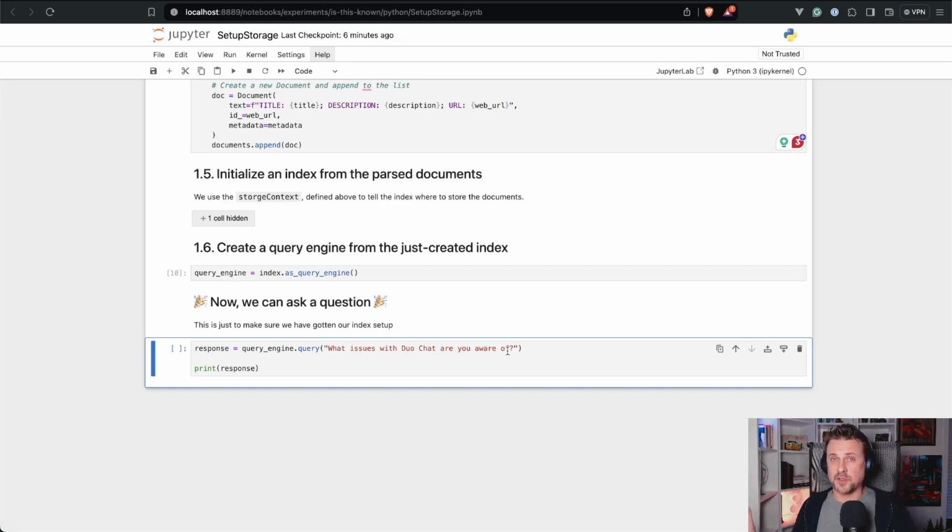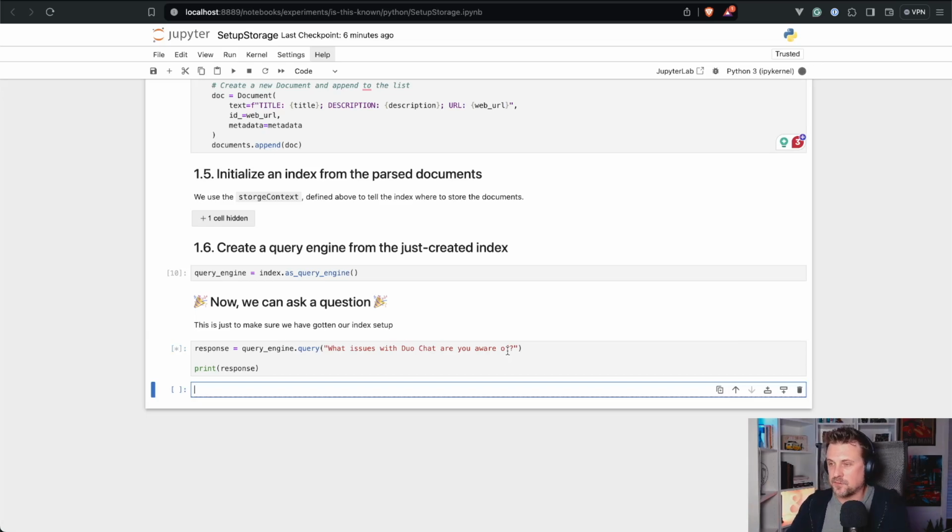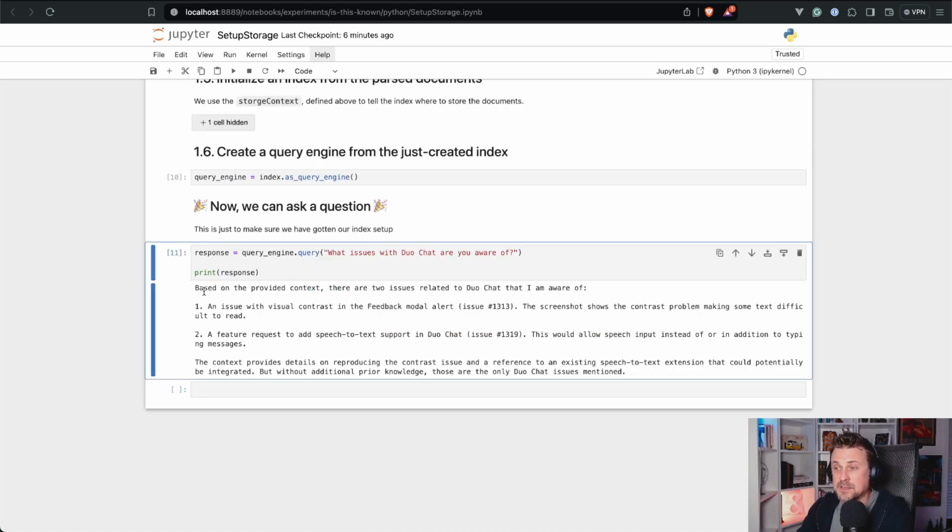It's much more than dual chat, so it has a mix of issues there. So I'm just curious to see whether it picked any dual chat issues in this process. Let's run this. Shift Enter, so it's running, and it will print out the results once they are here. Let's see. Yes, so here we go.